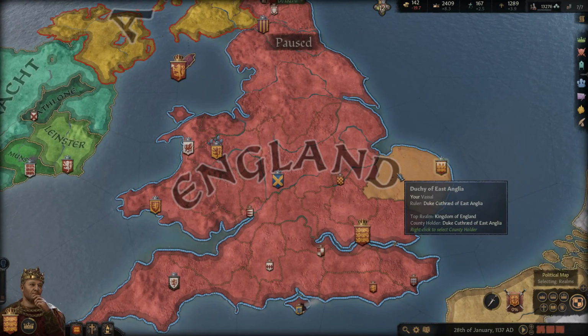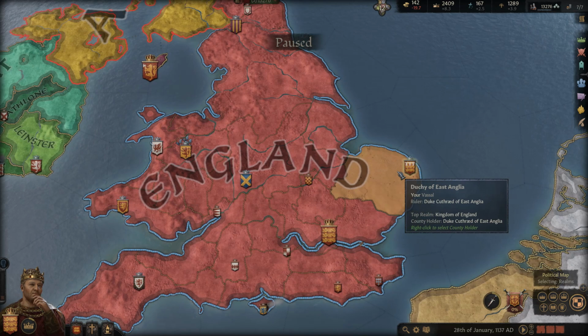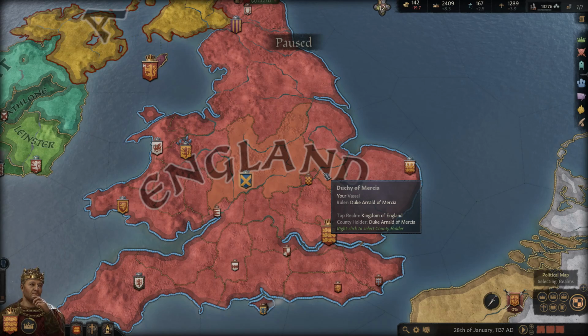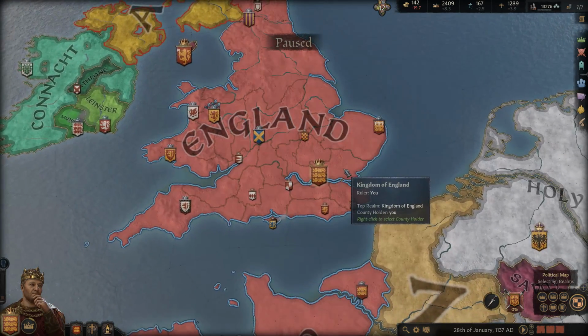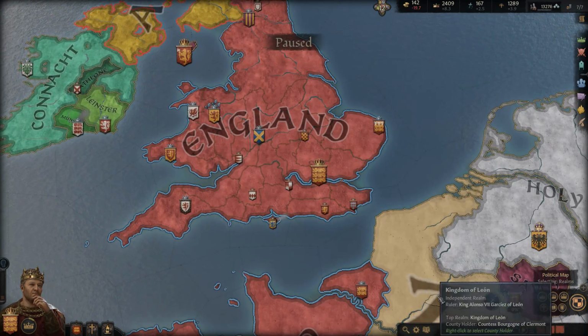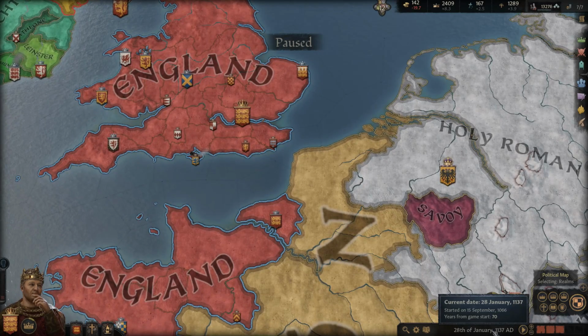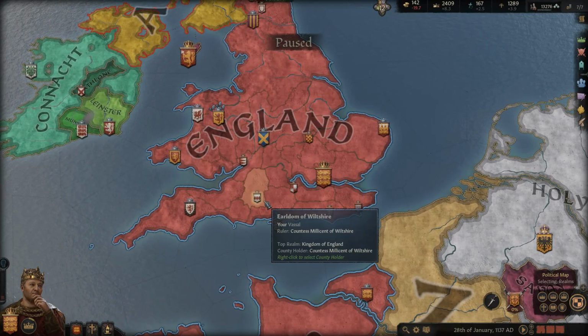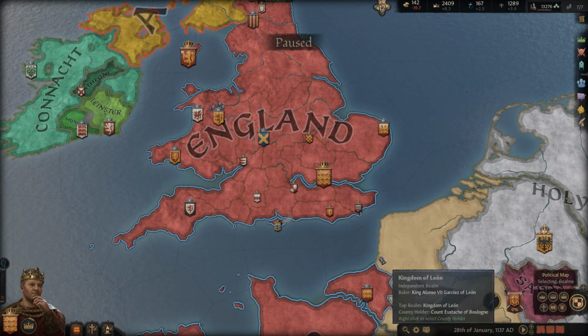Eventually, Matilda's son, who would become Henry II, would become the King of England, who happens to be my favorite king of all the English kings. I'd really like to spend a little bit of time and discuss Henry II, but we're going to wait until we get to around the time when he became king. He took the throne in 1154, so it's almost 20 years from now.